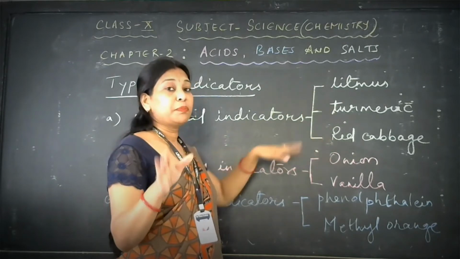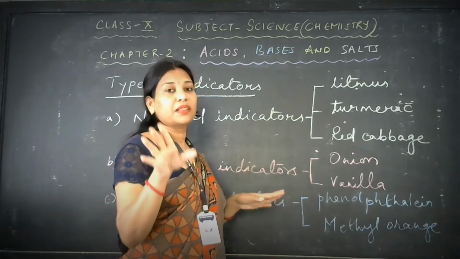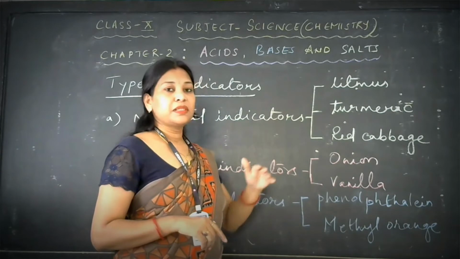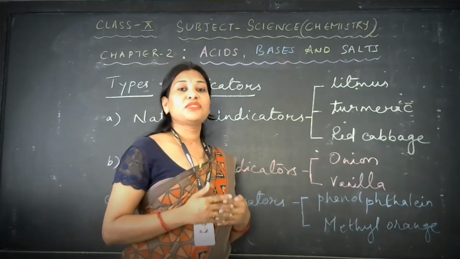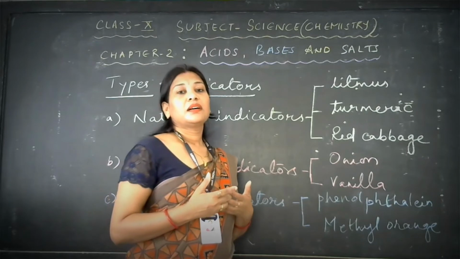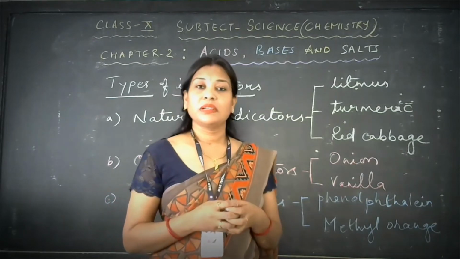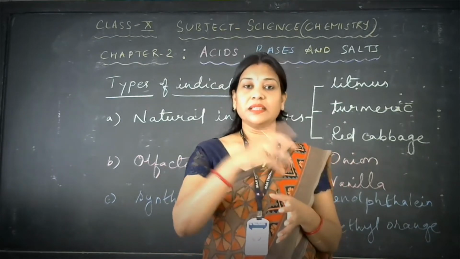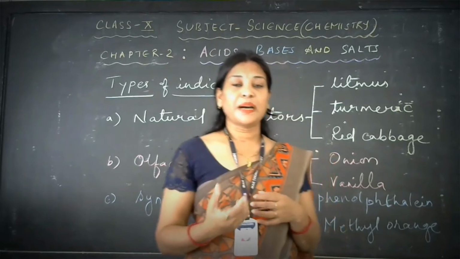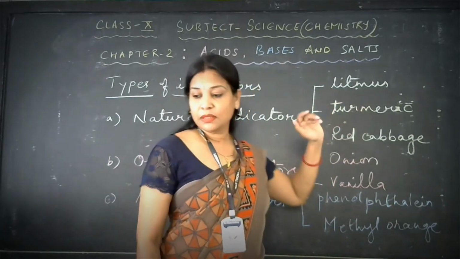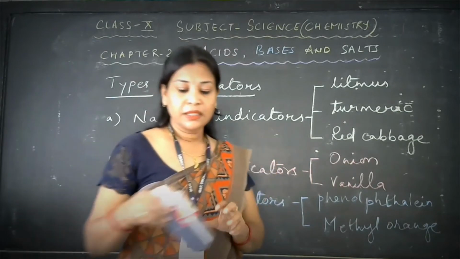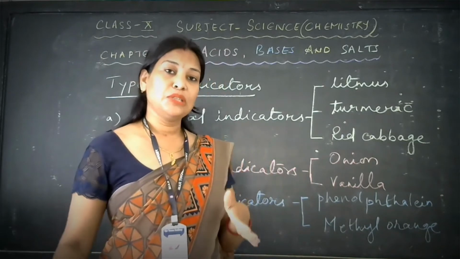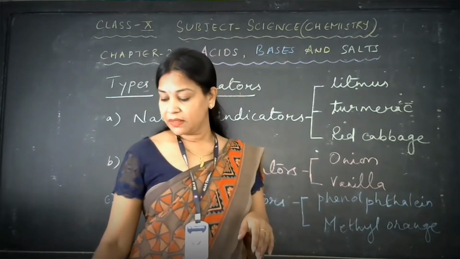You all have prepared these indicators in the 7th class. You might remember, you all made turmeric paper. Litmus paper can be prepared by using lichens. Lichens are organisms living in a symbiotic relationship, like algae and fungus. By taking the lichen, we prepare a solution called litmus solution. It comes in two colors, red litmus and blue litmus. Right now I have only blue litmus. With this solution, paper strips can be made, which I already showed you.